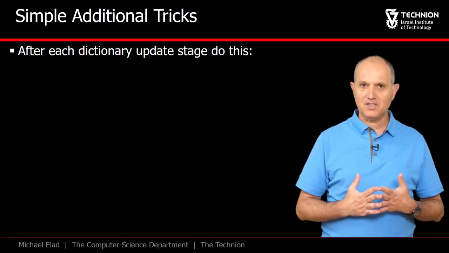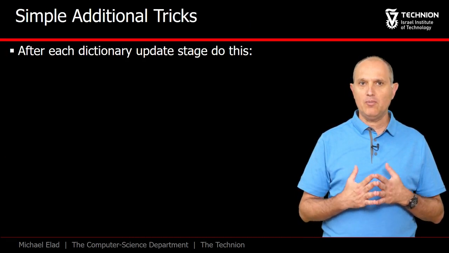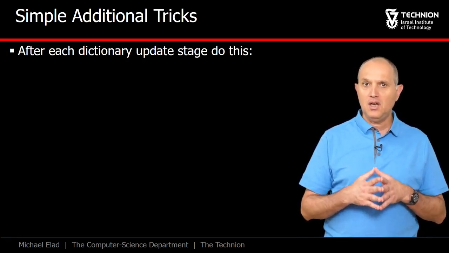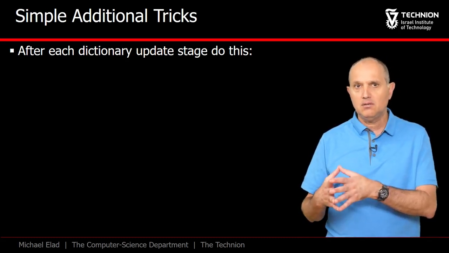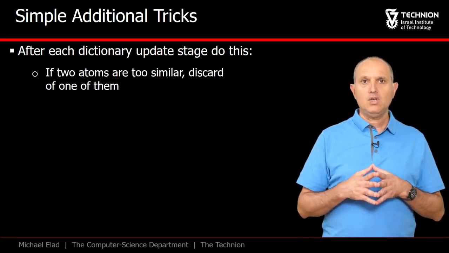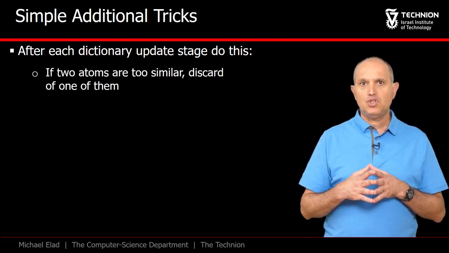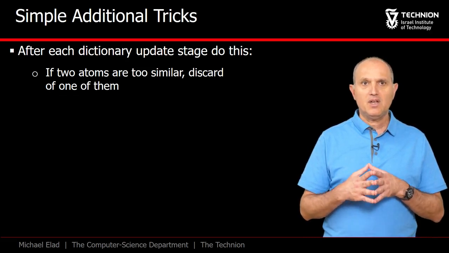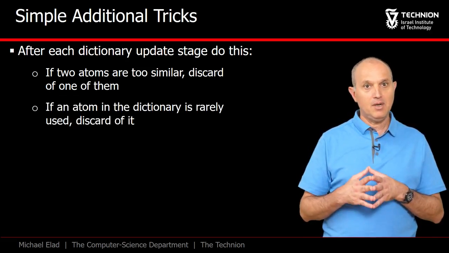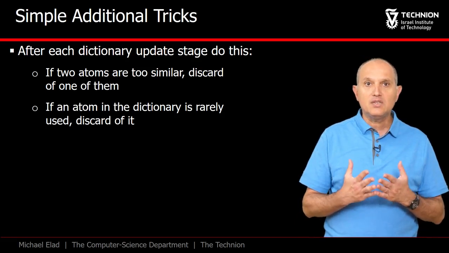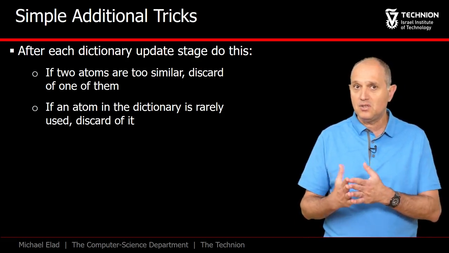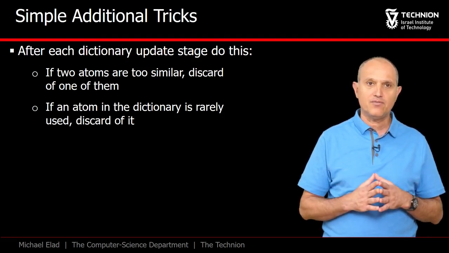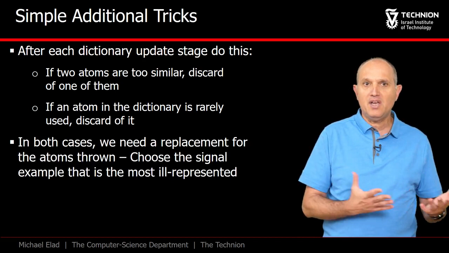Here are two simple tricks that were found to be extremely helpful for MOD and in fact for any other dictionary learning algorithm. These were suggested in a later work by Aaron that will be presented later. Once we have updated the dictionary, we should check whether there are repetitions in it. If two atoms are too similar, we can simply discard one of them. Similarly, if the dictionary contains a rarely used atom, we could discard it just the same. Both these cases imply a waste that needs to be taken care of. The question is, what shall we bring in instead?